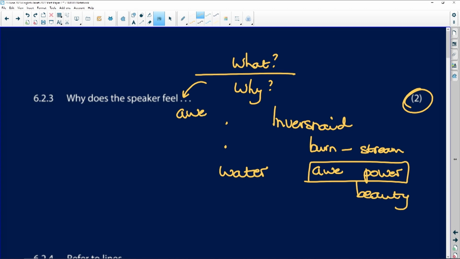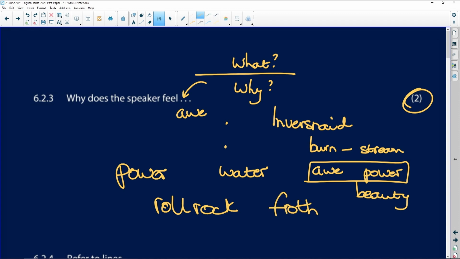So one point would be the power of the water. He says it's roll rock. It is so strong, it can roll rocks. And then he also feels awe because of the power, the froth that is produced, the spume, the foam. The water is so violently moving down the stream. So why does the speaker feel? Go to your poem, decide on a feeling, and then say, okay, why is this speaker feeling this particular thing at this particular point?